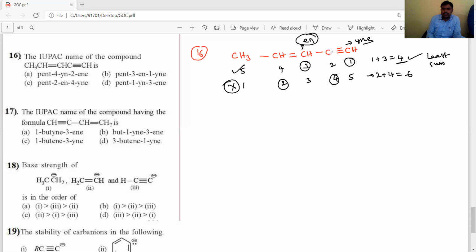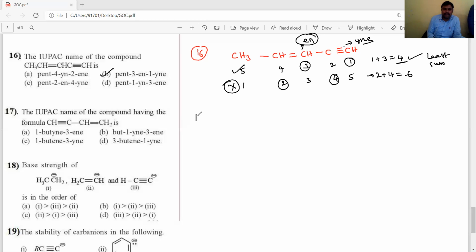The root word: how many carbons in total, dear students? 1, 2, 3, 4, 5 carbons are present, which means pent. Pent-3-en-1-yne is the correct answer. Pent-3-en-1-yne. B is the correct answer.